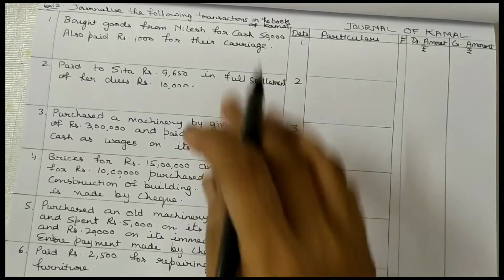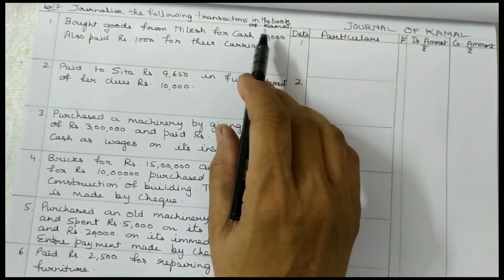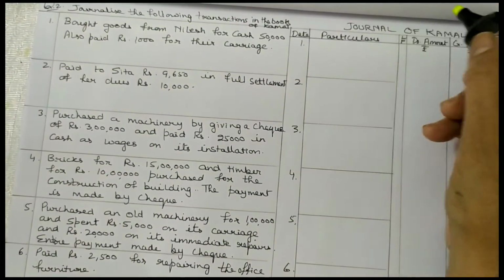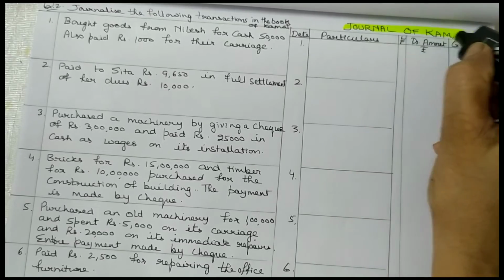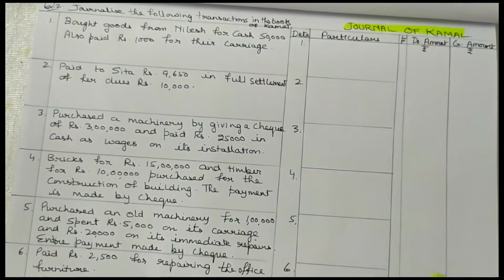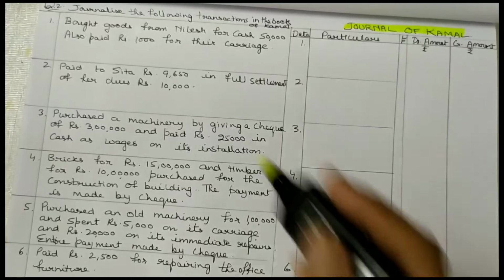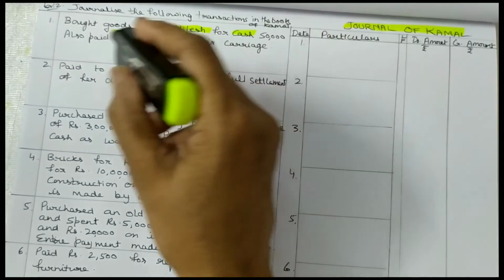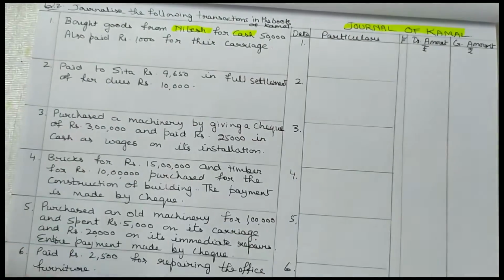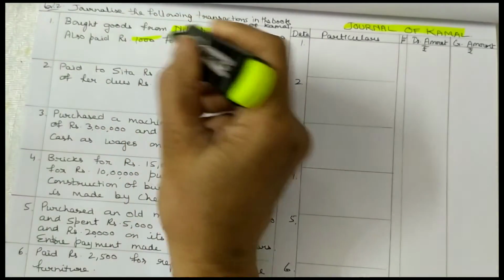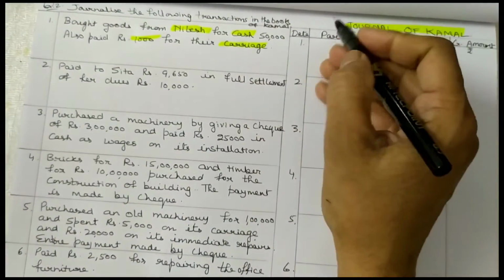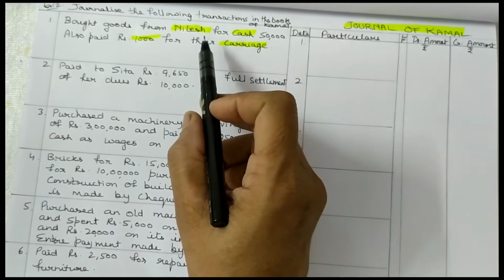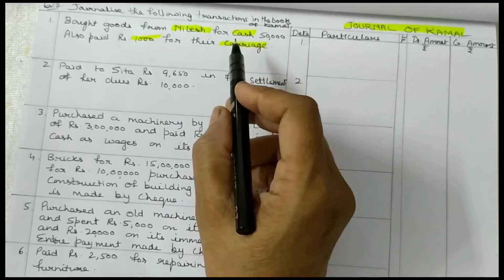Next question: journalize the following transactions in the books of Kamal. First of all, you have to write at the top the heading journal of Kamal when a name is given. Otherwise, you write only journal. Bought goods from Nilesh for cash and also paid rupees 1,000 for their carriage. Is it a credit purchase or a cash purchase? When cash is given with the name, you have to treat this transaction as a cash transaction.